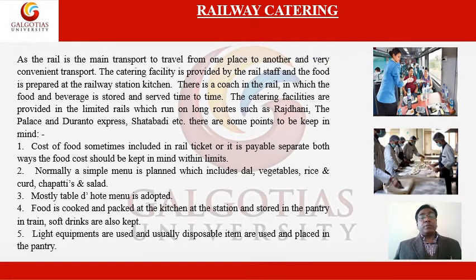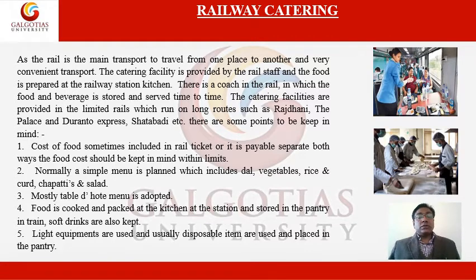There are some points to be kept in mind for railway catering. The cost of food sometimes is included in the rail ticket, or it is payable separately. Normally, a simple menu is planned, which includes dal, vegetable, rice, curd, chapatis, and salad. There is also a preference of vegetarian and non-vegetarian as well. Mostly it is a table d'hote menu, that is a fixed menu. So we don't have much choice in the menu. There is a fixed menu that is being served.